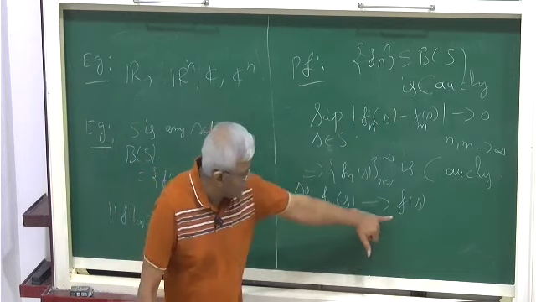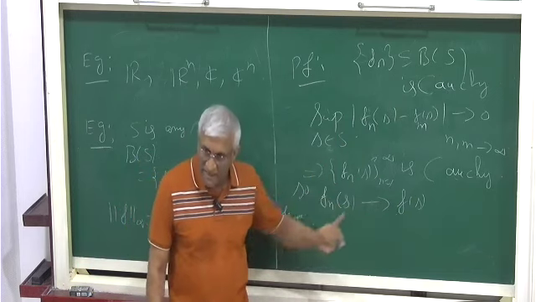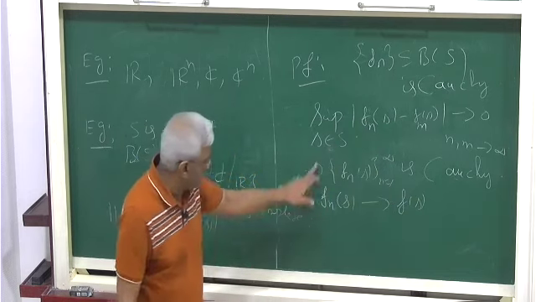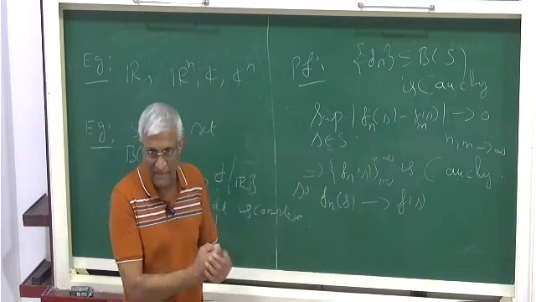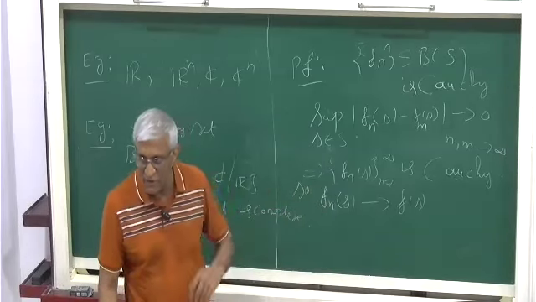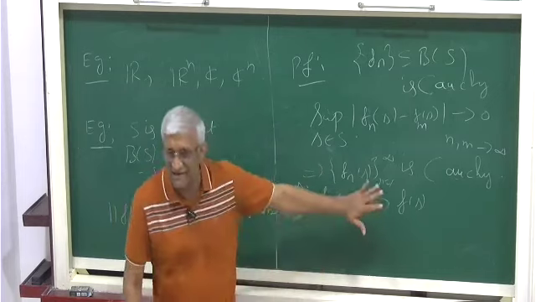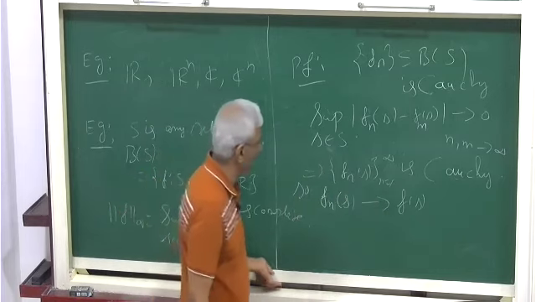Call that limit f(s). That is well defined because the limit exists since it is a Cauchy sequence, and the limit is unique. You have to remember all that.